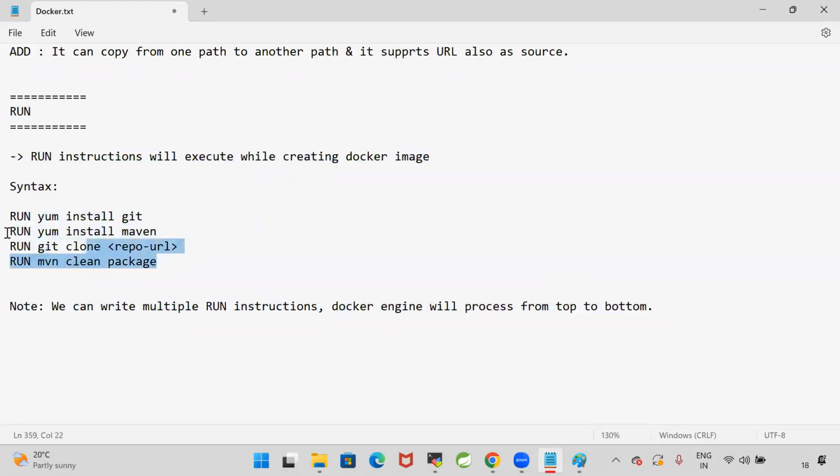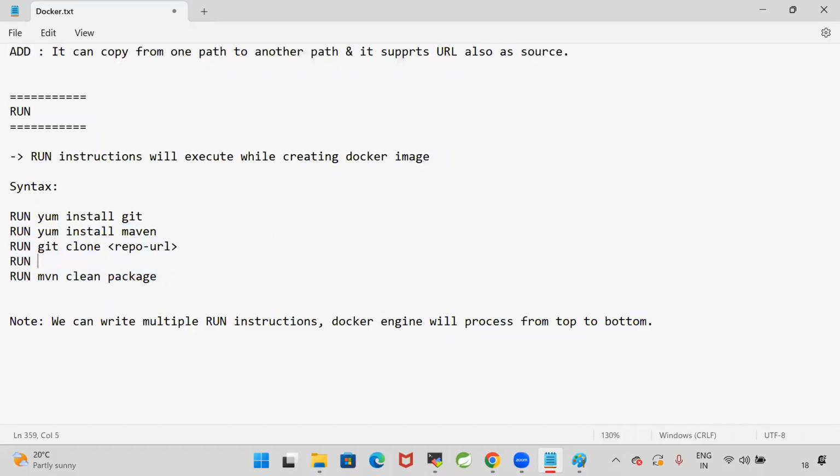So like this, you can write all four instructions in the Dockerfile. First, it will install Git, then it will install Maven, then it will clone the repository, then it will package that repository. How to do that package? Now here, I will specify run cd followed by the repo name, so we get inside that project. Then it will execute mvn clean package. So here I'm installing Git, installing Maven, cloning the repository, going inside the repository directory, then executing mvn clean package. Like this, you can execute several instructions by using run.